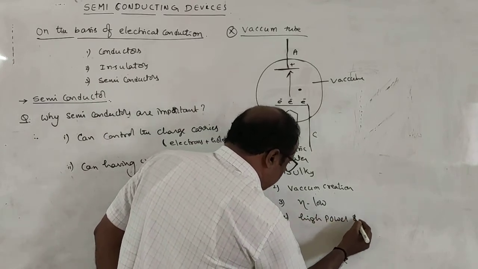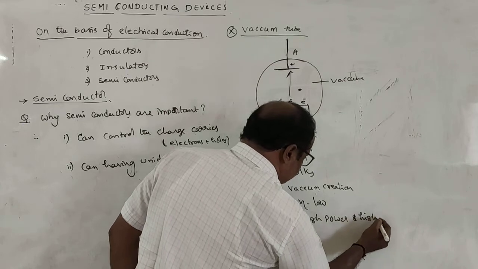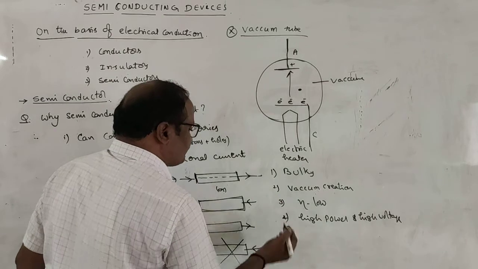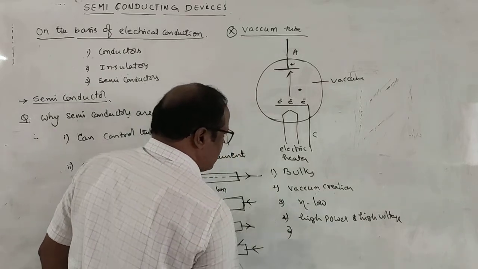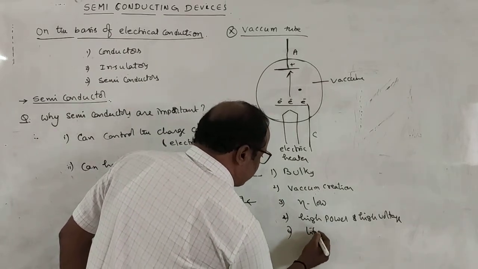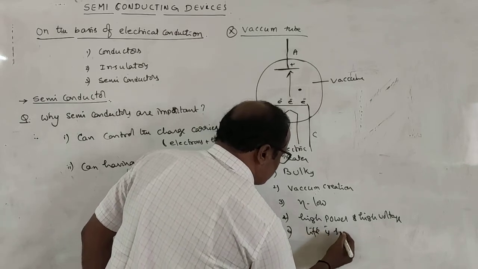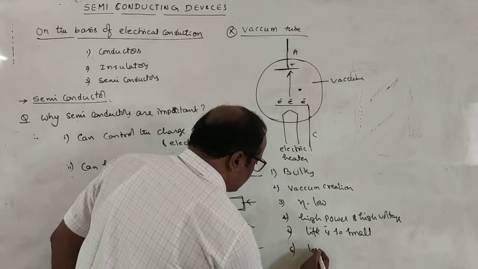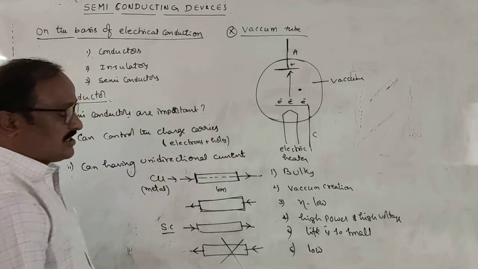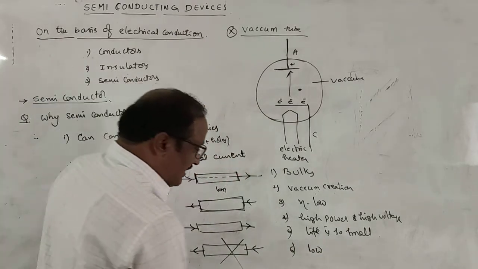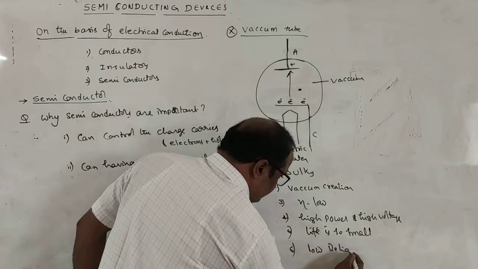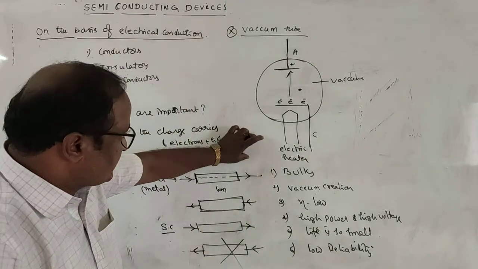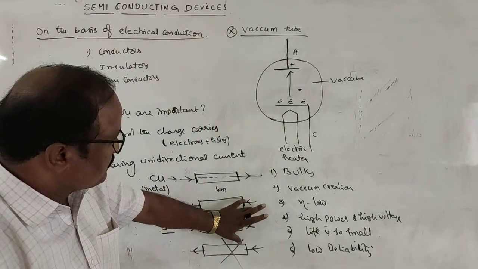And fifth, their lifetime is very small. Vacuum tubes also have low reliability. These are the disadvantages of vacuum tubes.